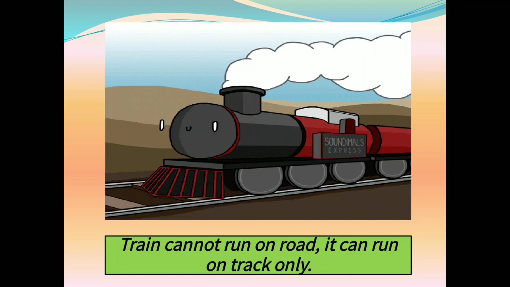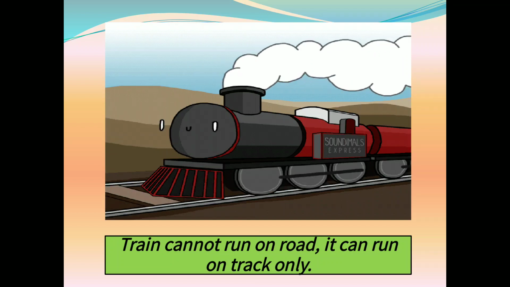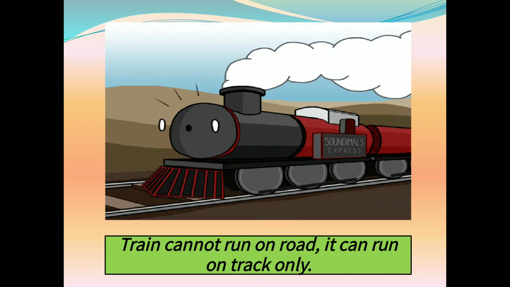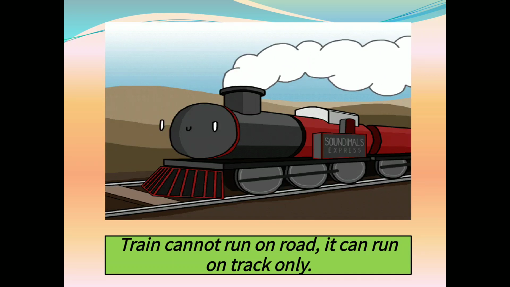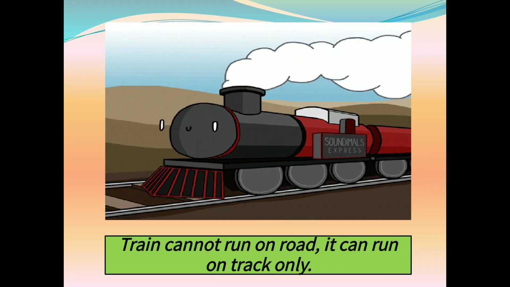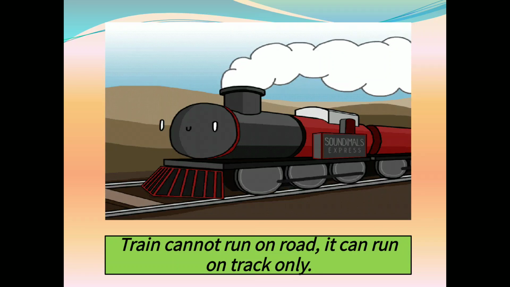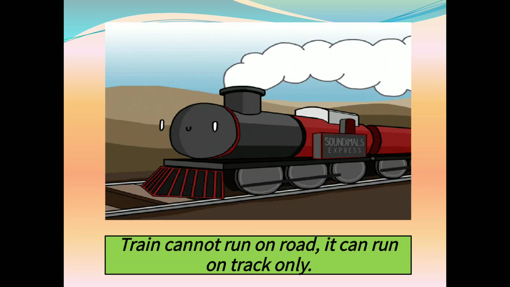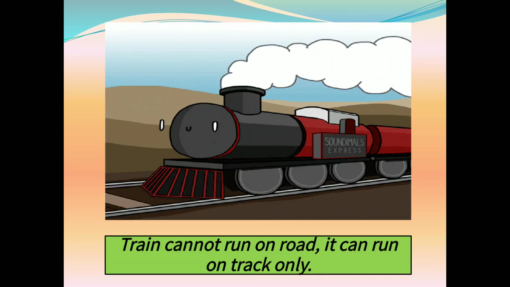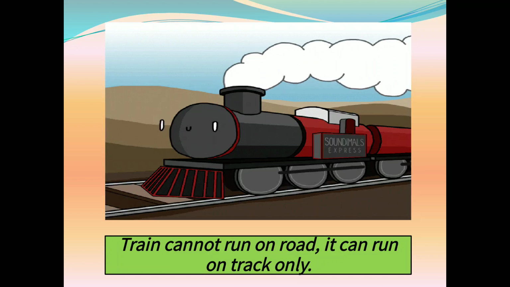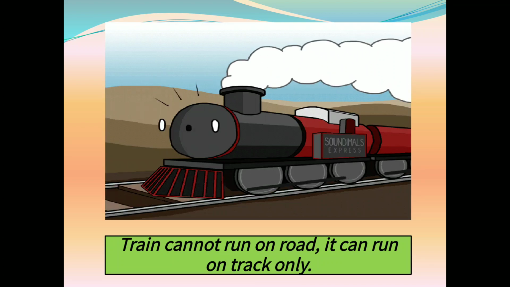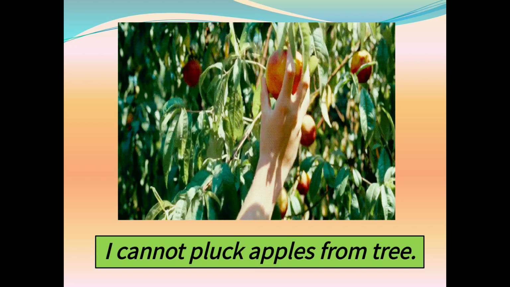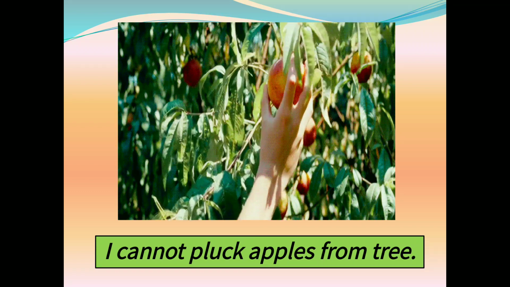Train cannot run on road. It can run on tracks only. As we all know, train runs on track. So the sentence is train cannot run on the road. It can run on track only. I cannot pluck apples from tree.